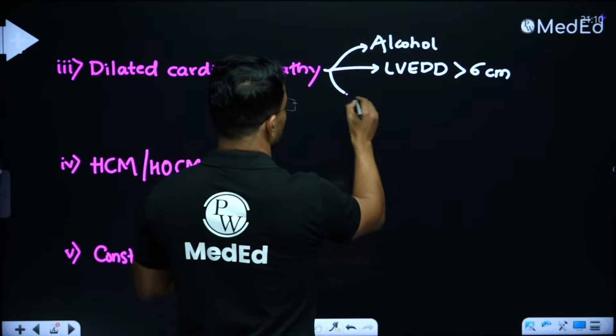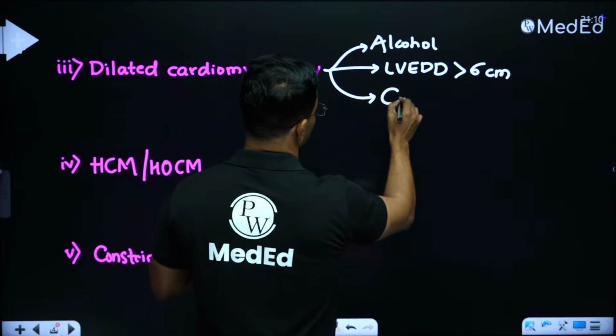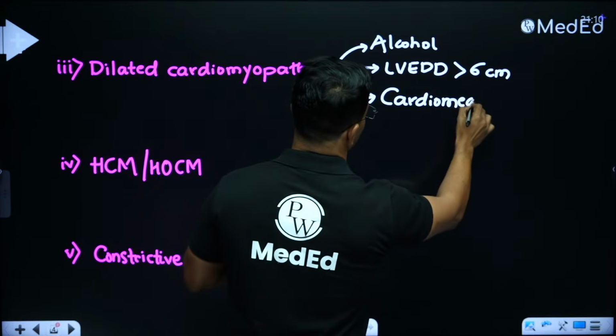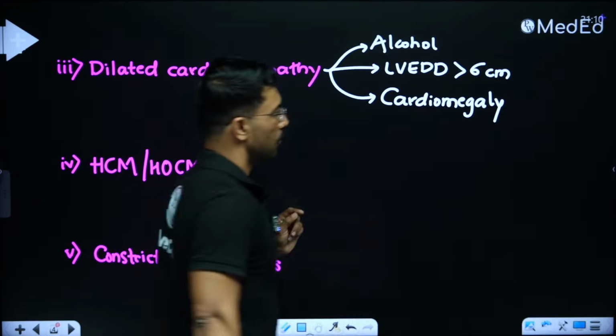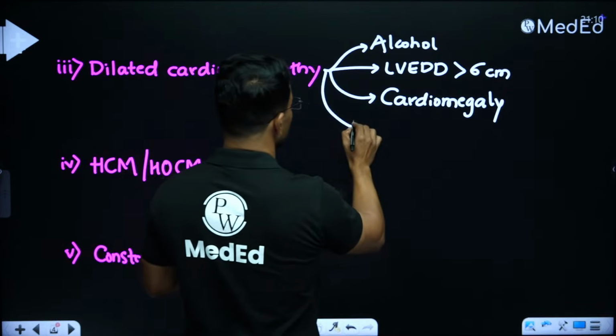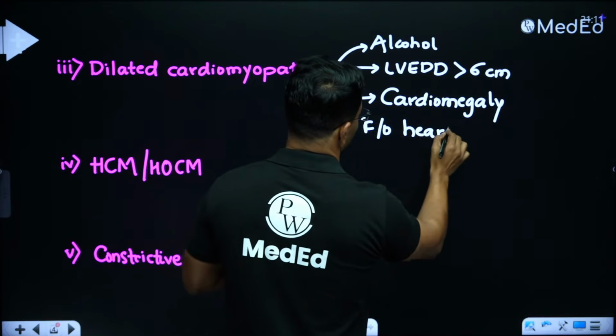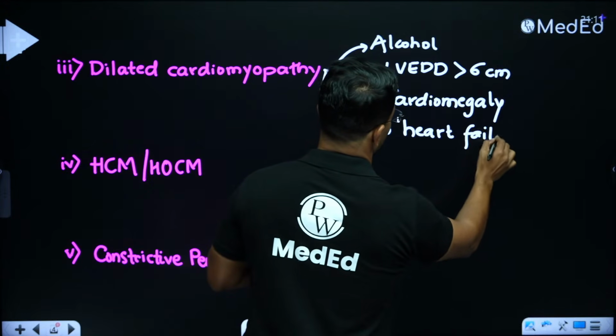The third thing the question may be talking about is cardiomegaly, because when there is dilatation of the heart or left ventricle, the heart appears large. Fourth, the question may also be mentioning features of heart failure.